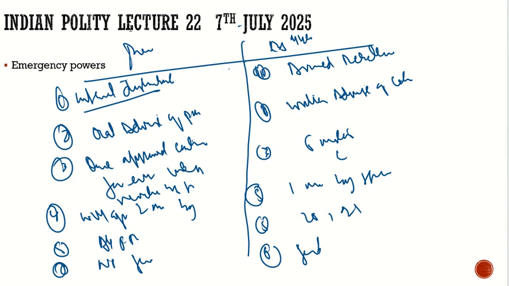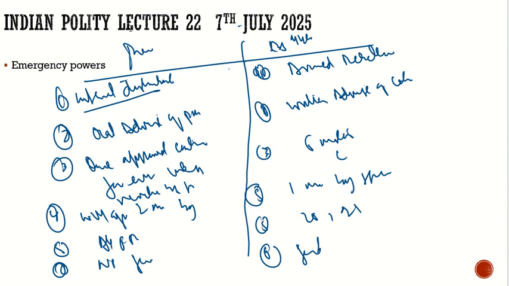Then there is no limit for it, but the structure of it continues as long as it is approved by both houses of Parliament. They have to continue it further, then only it can continue. Then we discussed how it can be revoked. It can be revoked by the president. It can be revoked by either of the houses if they do not approve it. Then it can be revoked by judicial review also, and Lok Sabha has a special power under Article 352 Clause 8 where it can revoke it.